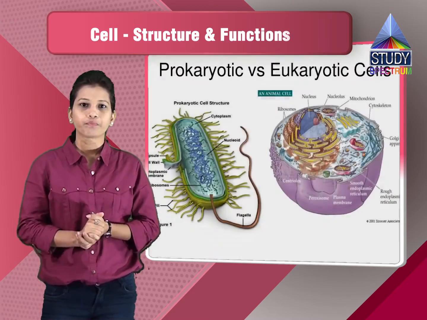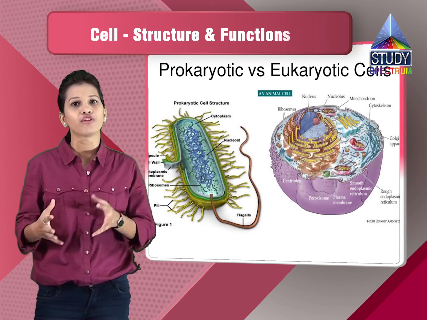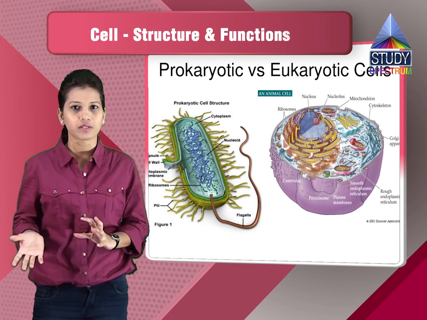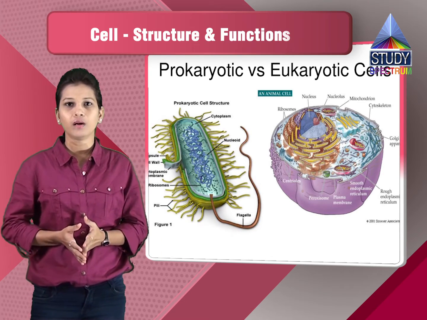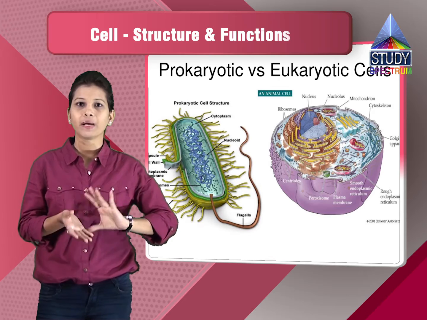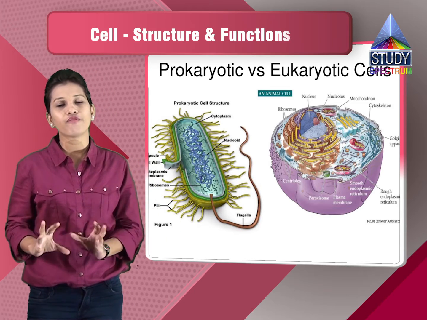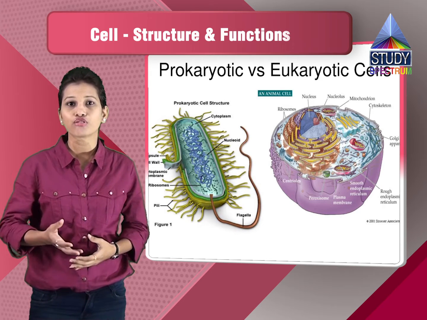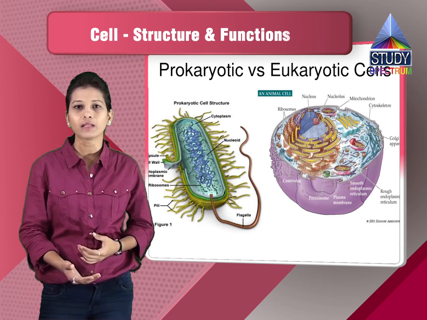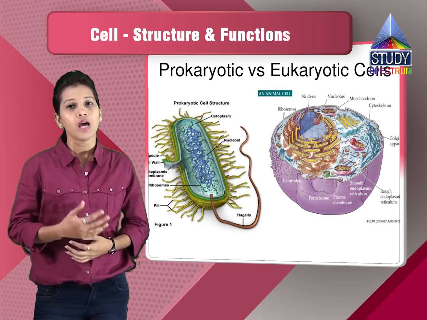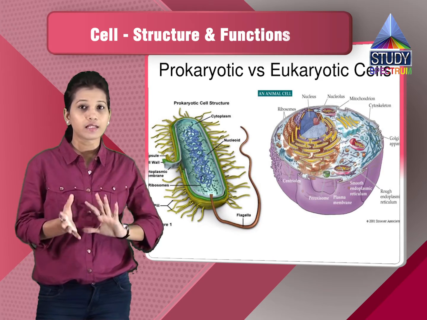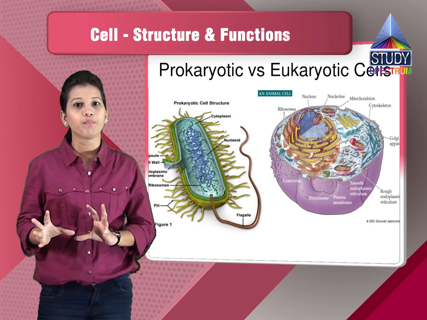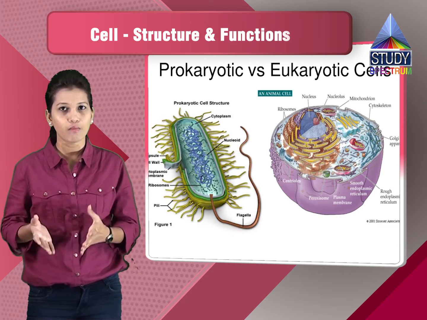So you can see the difference between the functions also. Within the human body, the function of a muscle cell is different, the function of a nerve cell is different, the function of an RBC is different, and the cells inside the stomach, also called goblet cells, are different too. So there is a difference between the functions within the same body.